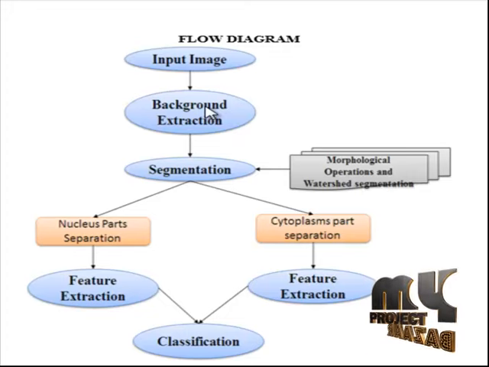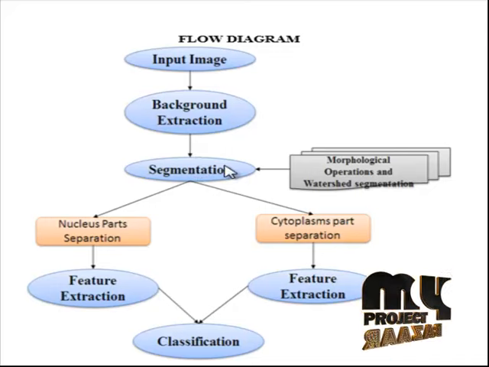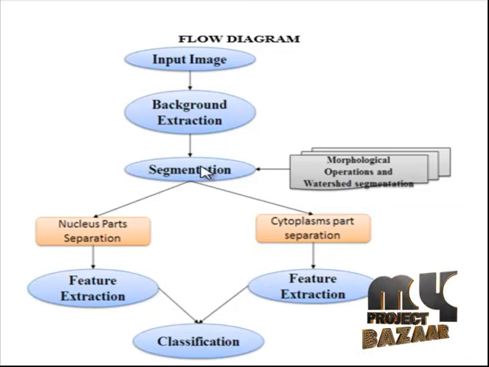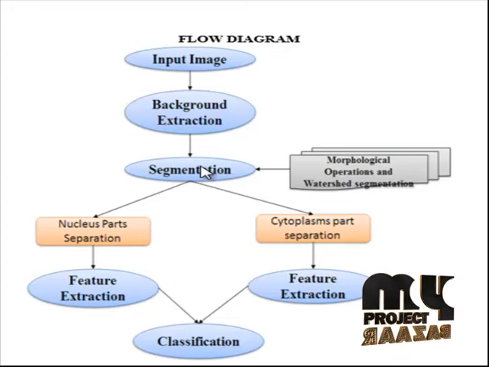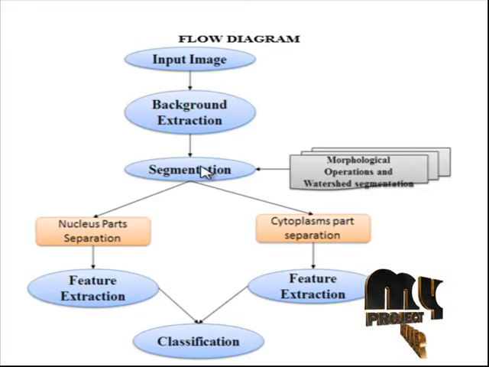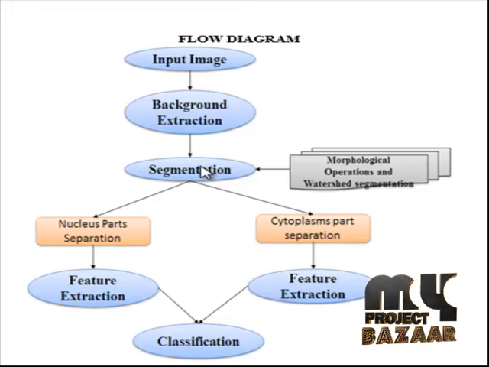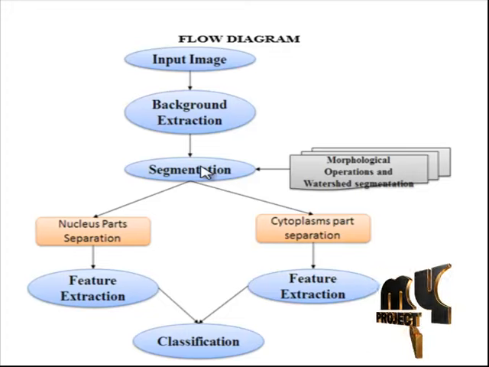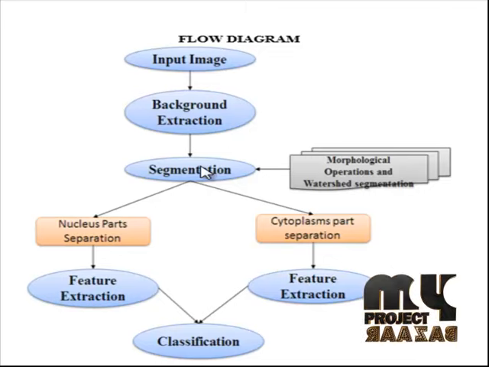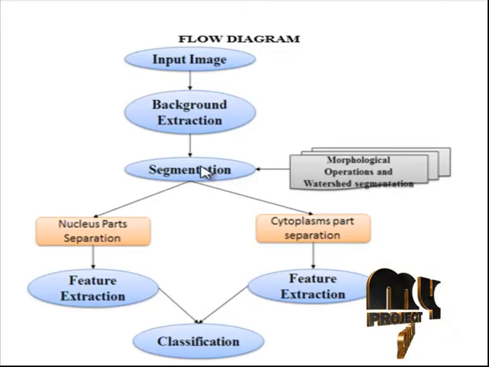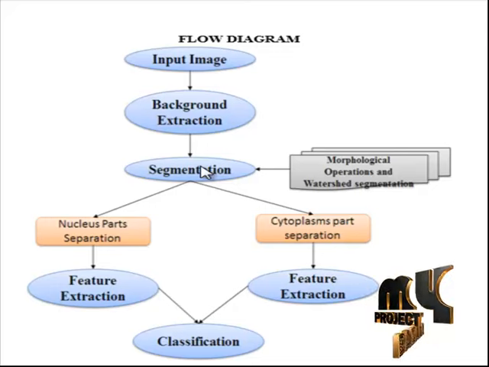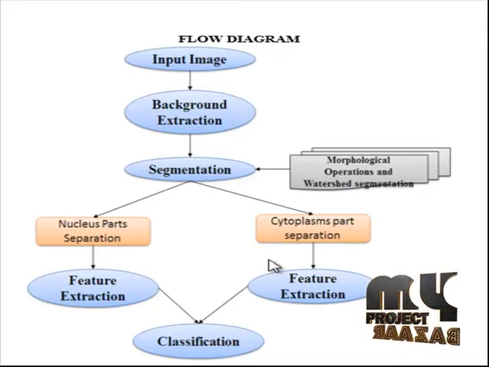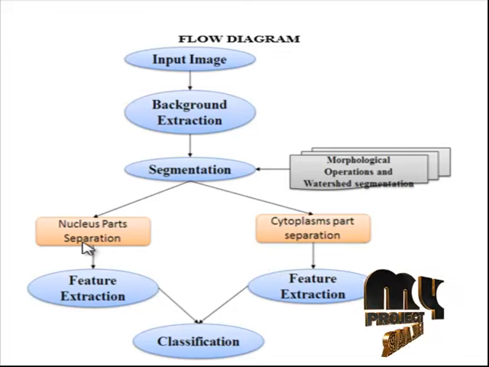A watershed segmentation algorithm is an effective method that models the local contrast differences using the magnitude of the image gradient, with the additional advantage of not requiring any prior information about the number of segments in the image. Automated and semi-automated screening procedures involve two main tasks: segmentation and classification. Segmentation mainly focuses on separation of cells from the background as well as the separation of nuclei from the cytoplasm within the cell region. Next, in the feature extraction stage, nucleus features are extracted.